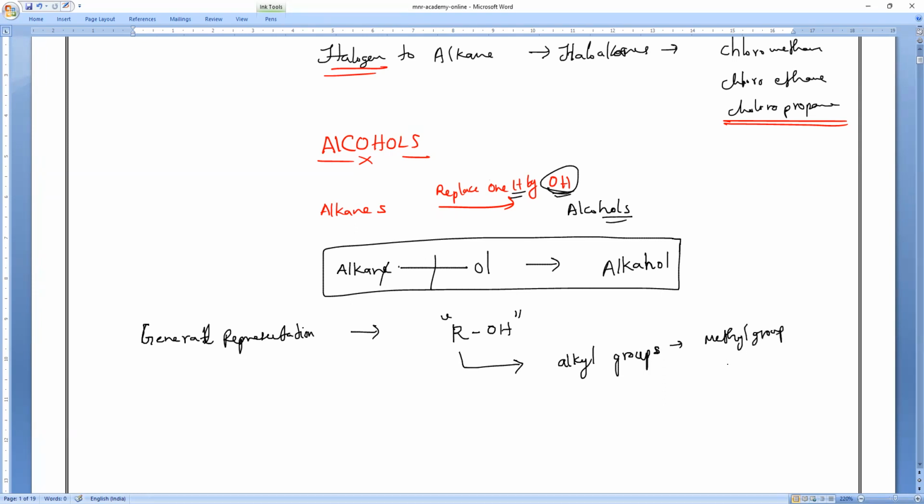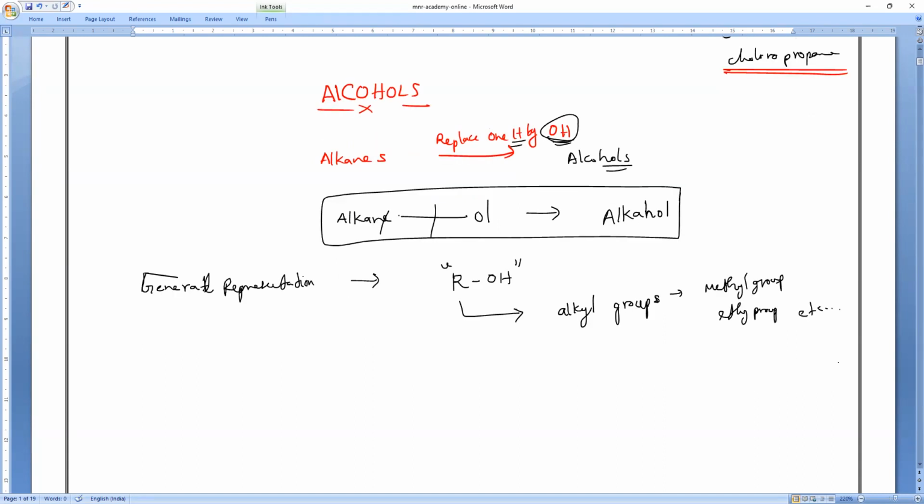Methyl group, ethyl group, and propyl group. I think I taught you four groups. So with the alkyl group, if you just add OH, that is what we call an alcohol. Or you can also represent this as R single bond OH. This is also called the general representation of alcohol.